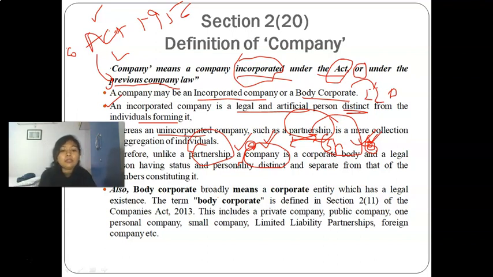Every kind of company comes under body corporate, including LLP and foreign company. So any entity which has a legal existence, governed by the Companies Act or by any other law. You can note this down by taking its screenshot.